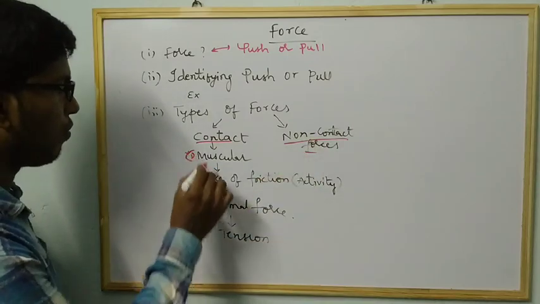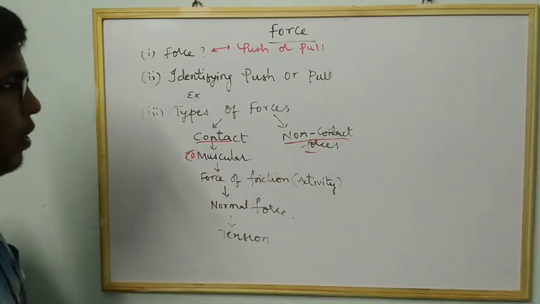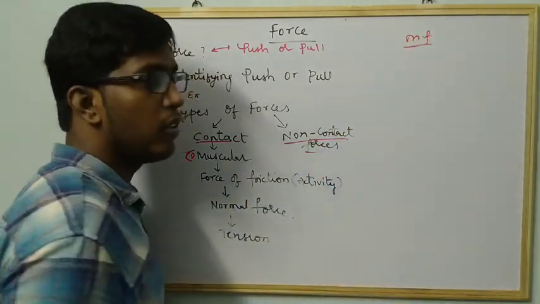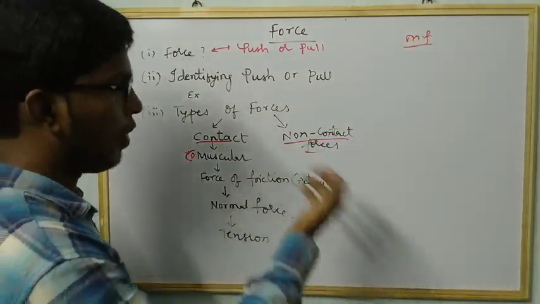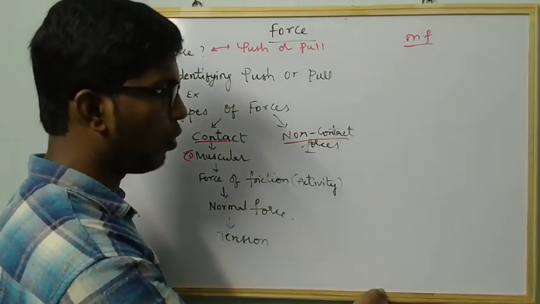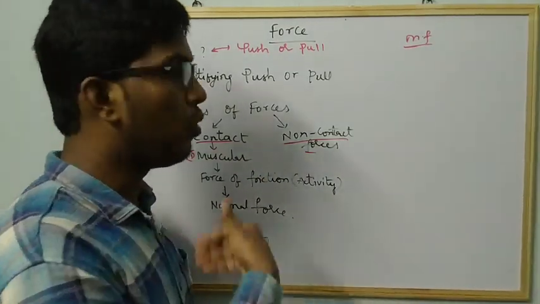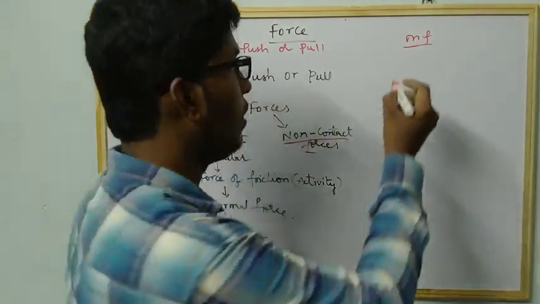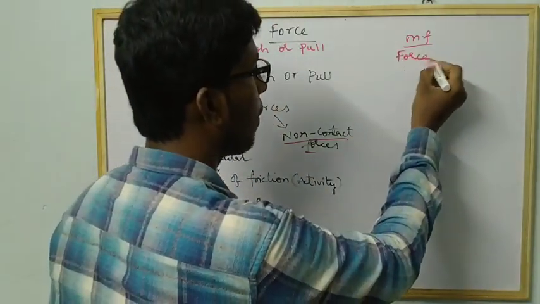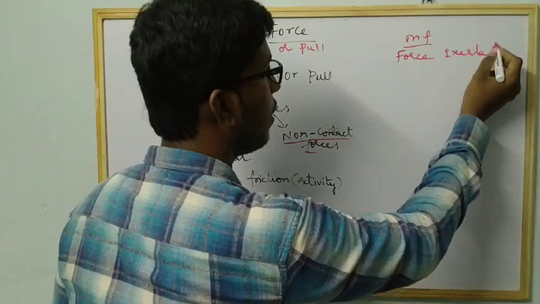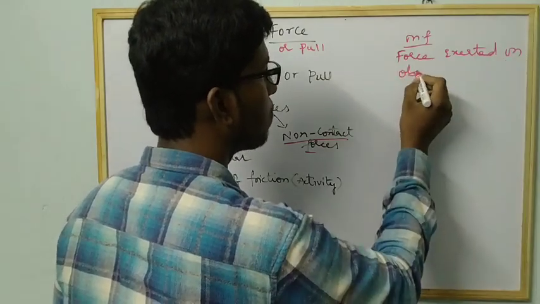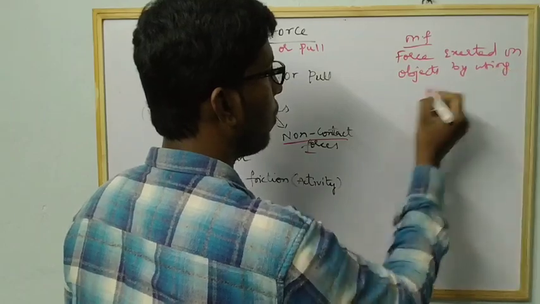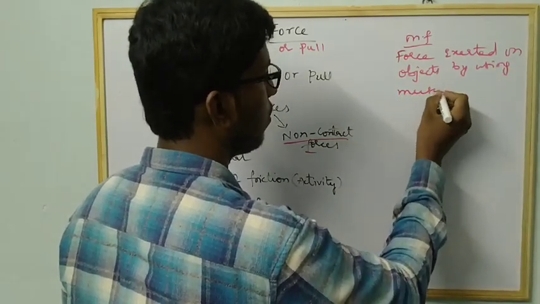In the first case, the first example is muscular force. Suppose I want to lift this table, this board, I have to apply some force by using my muscles. So muscular force is the force exerted on an object by using muscles.